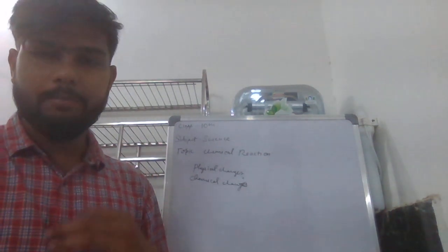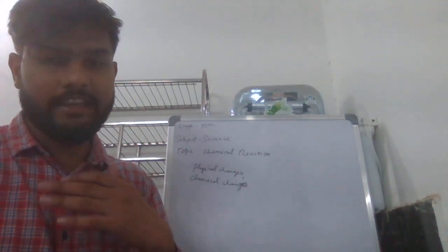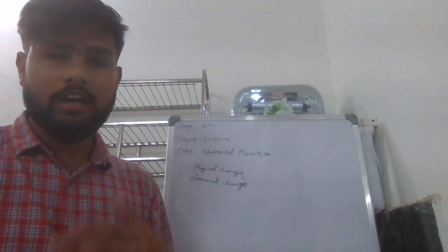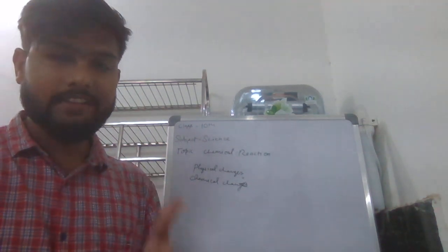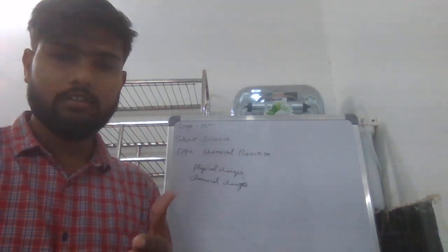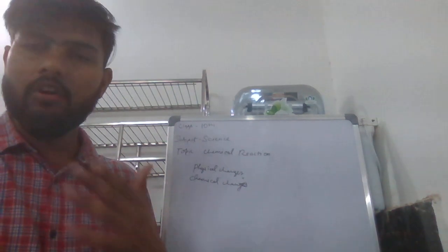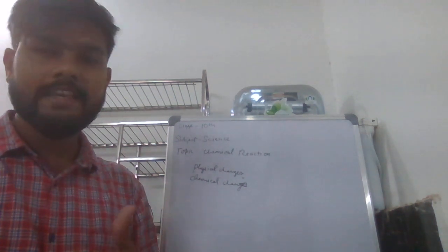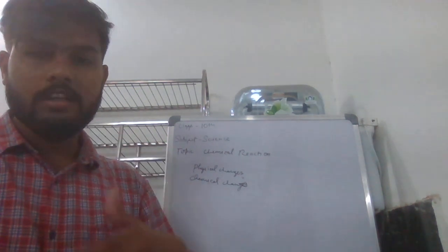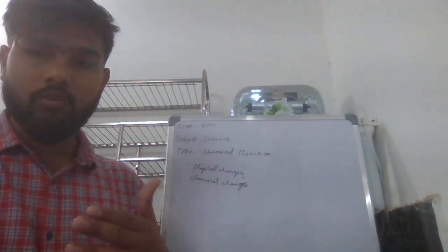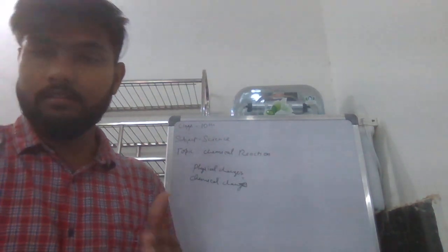It is permanent with the formation of a new substance, and a chemical change is generally irreversible and emits or absorbs energy such as heat, light or electricity during a chemical reaction. Therefore a chemical change, also known as a chemical reaction, is a process in which one or more substances are altered into one or more new different substances. So this is called a chemical reaction.